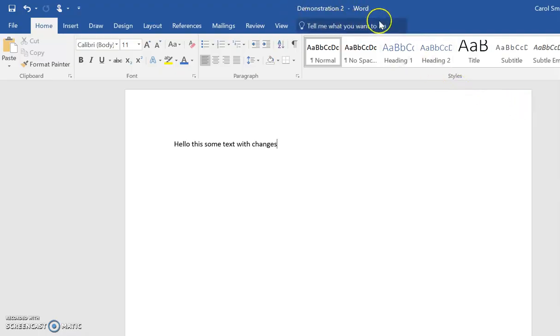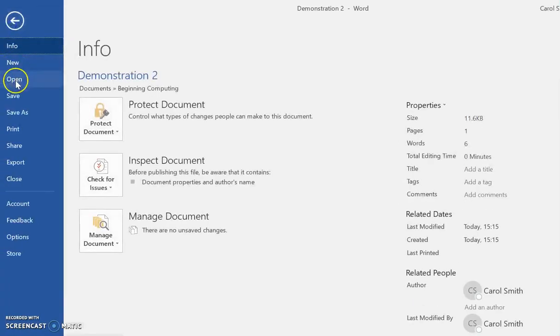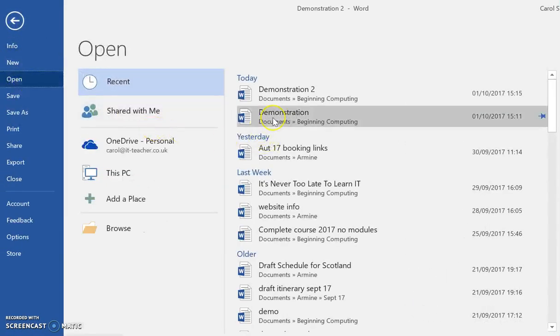And now, if you look at the top of the screen, the name of your document has changed. This is now Demonstration 2. Demonstration 1, the original one, I think it was called Demonstration, is still there. So I now have both of them saved onto my computer. So I can open and look at either.